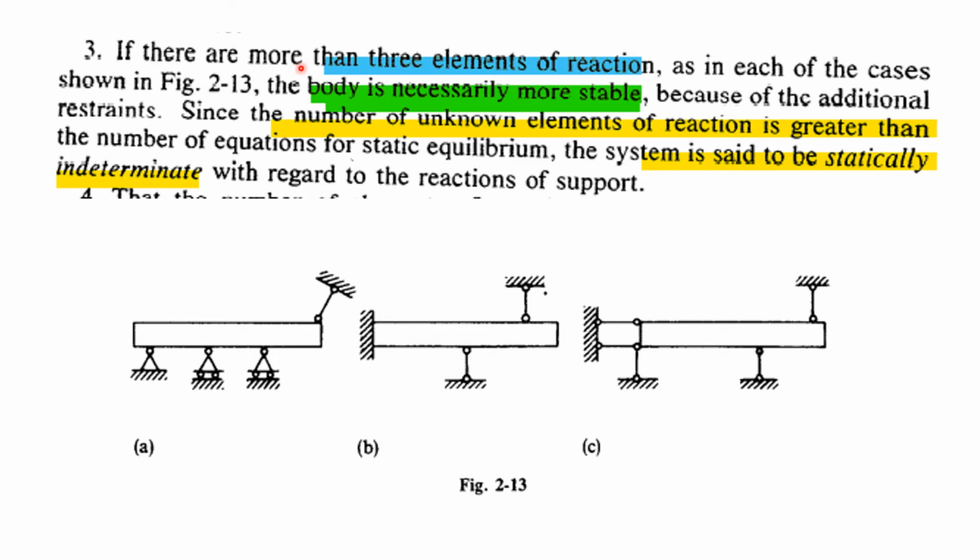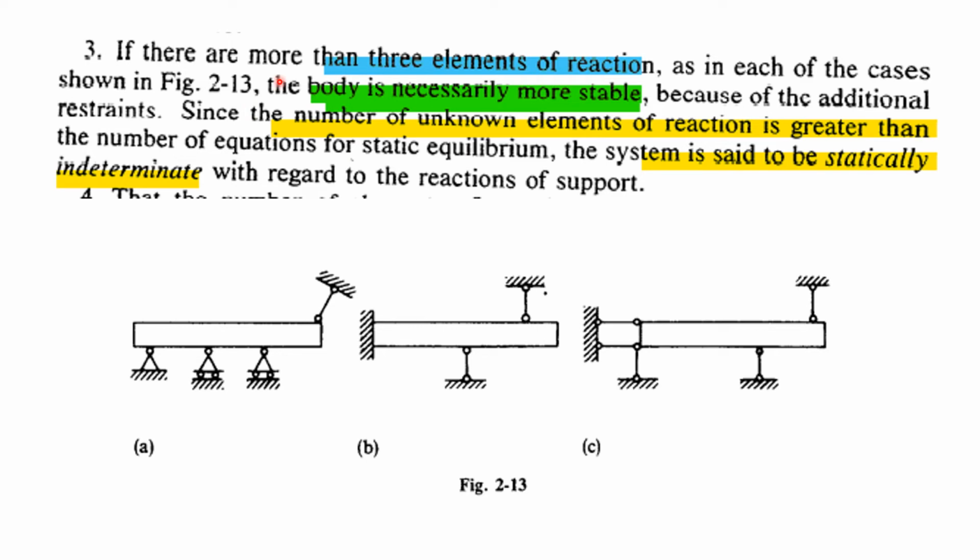If there are more than 3 elements of reaction, as in each of the cases shown in figure 3, the body is necessarily more stable because of the additional restraints. We have 3 reactions plus an additional 2. Because of these additional restraints, the body is necessarily more stable.